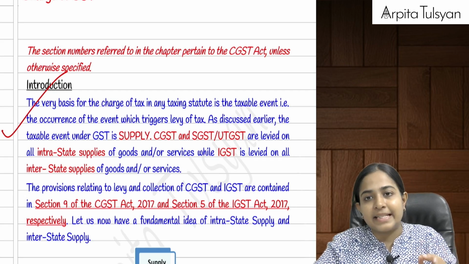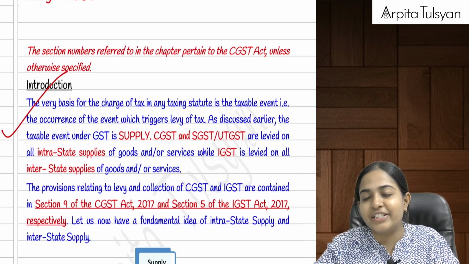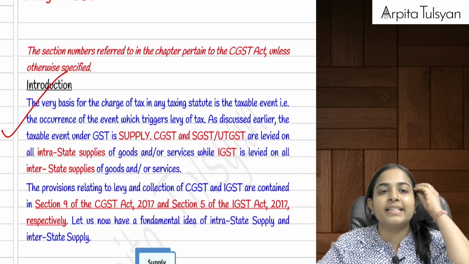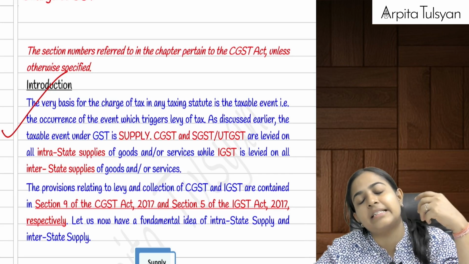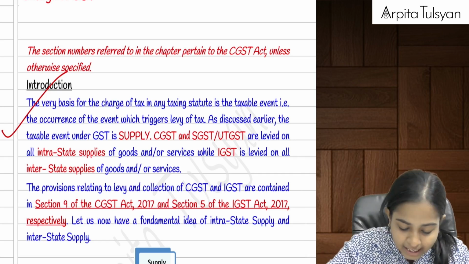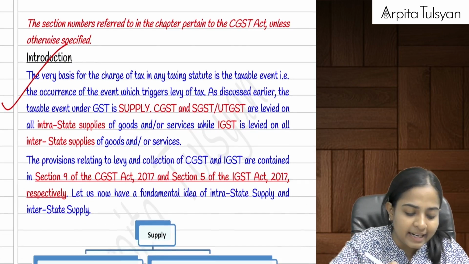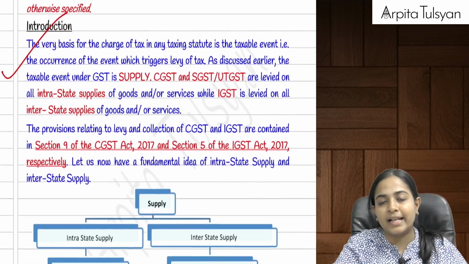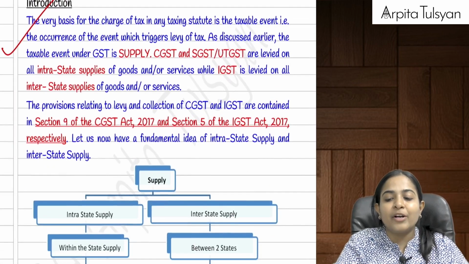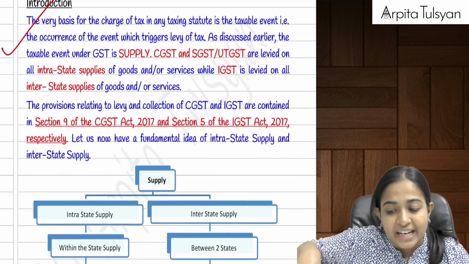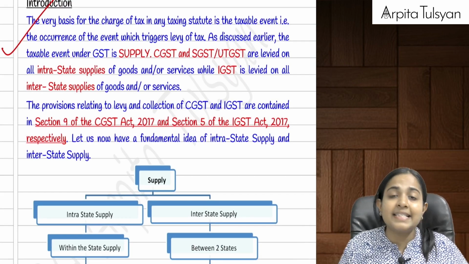There can be CGST applicable, SGST applicable, UTGST applicable, IGST that can be applicable. But now we need to understand when do we apply CGST, SGST, when do we need to apply IGST, and so on. For that particular purpose, what are they trying to tell us in this chapter? Here we are going to study the taxable event. The taxable event under GST is supply. That is, if supply is done.